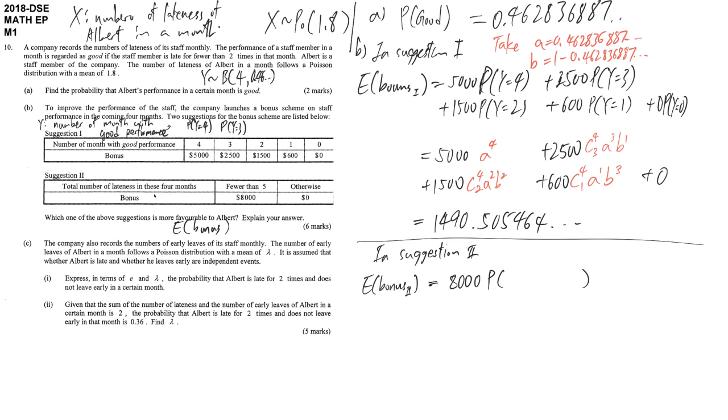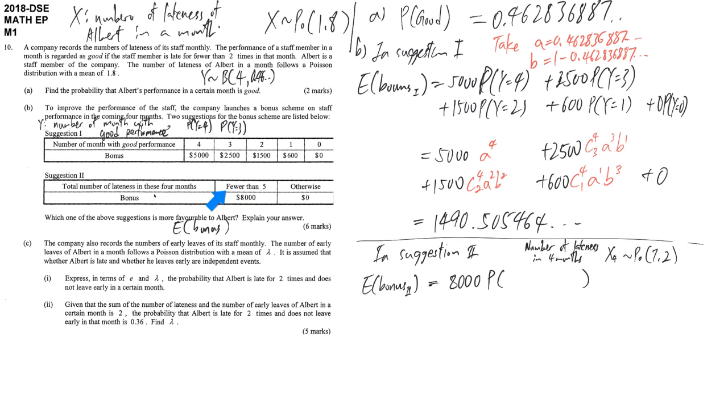So pay extra attention that this is not exactly the same as X. Maybe we can label it as x4, which follows a Poisson distribution with mean 1.8 times 4, because the period is 4 times the original one. That means a Poisson distribution with mean 7.2.